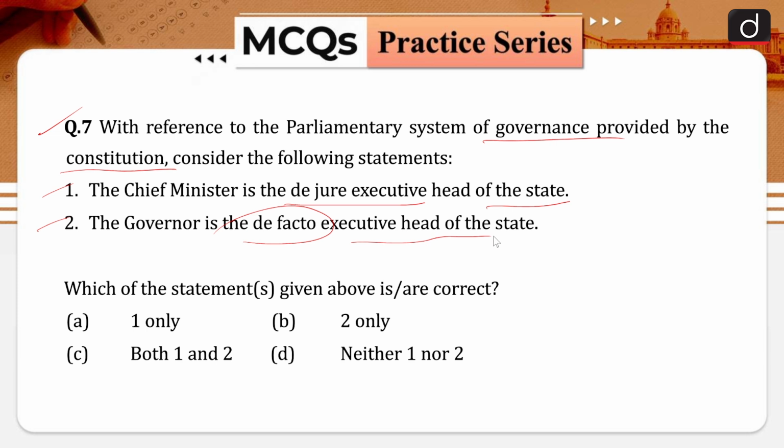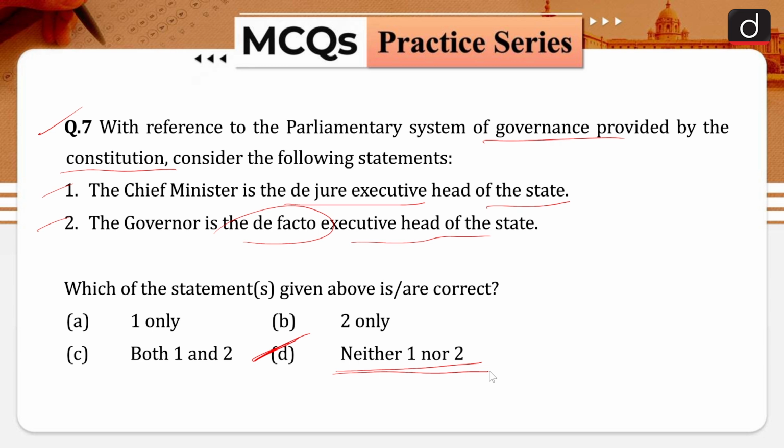Your option A is 1 only. Your option B is 2 only. Your option C is both 1 and 2. And your option D is neither 1 nor 2. That means both of these statements are incorrect in nature. So the correct answer is going to be option D. Neither statement 1 nor 2 is correct.